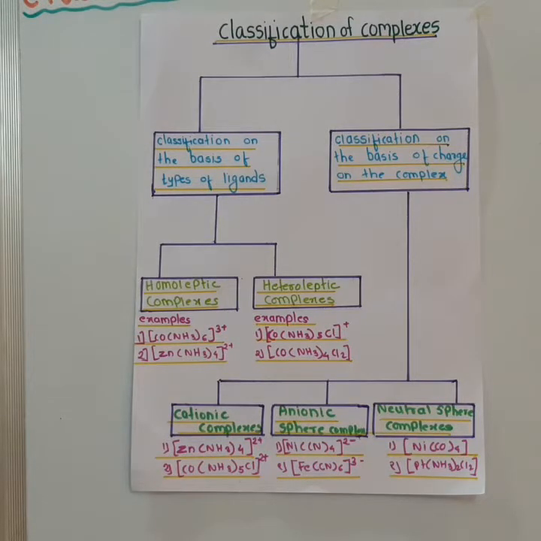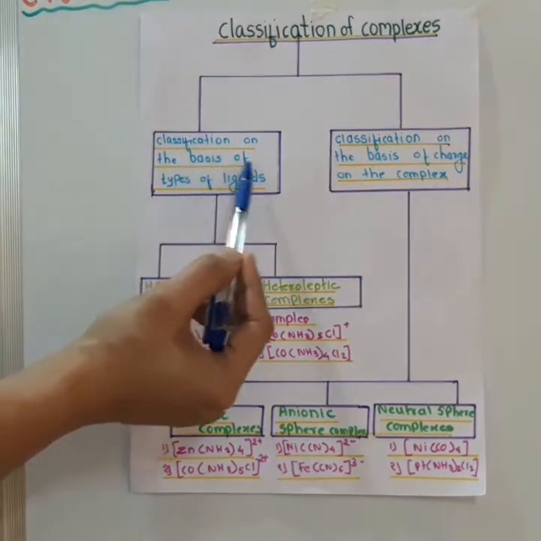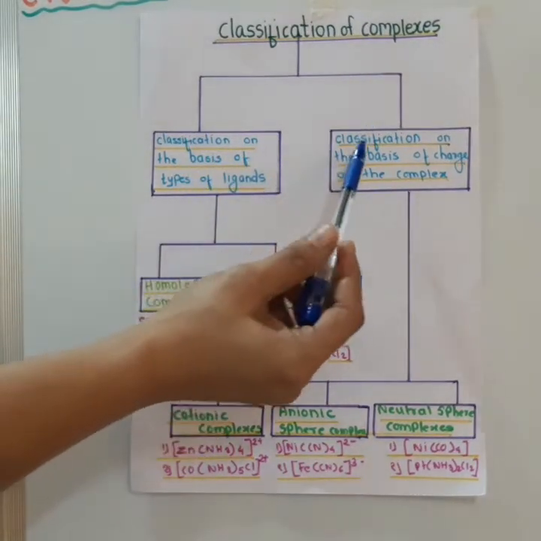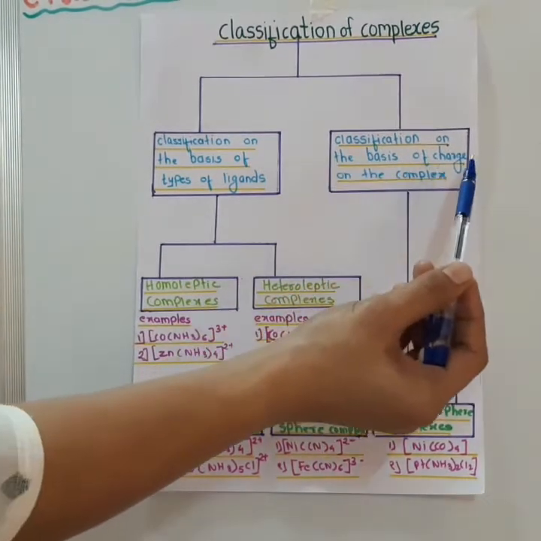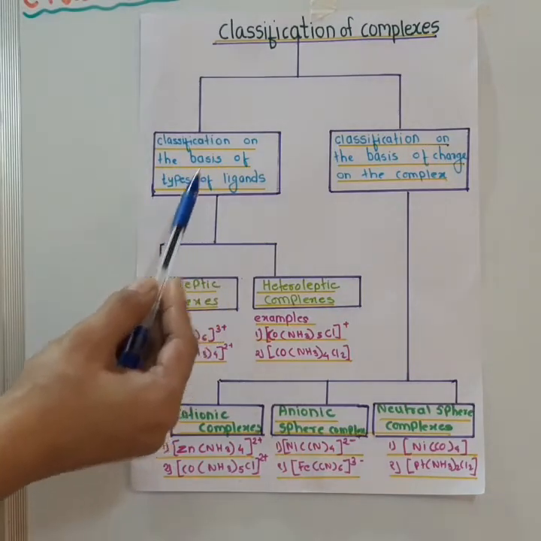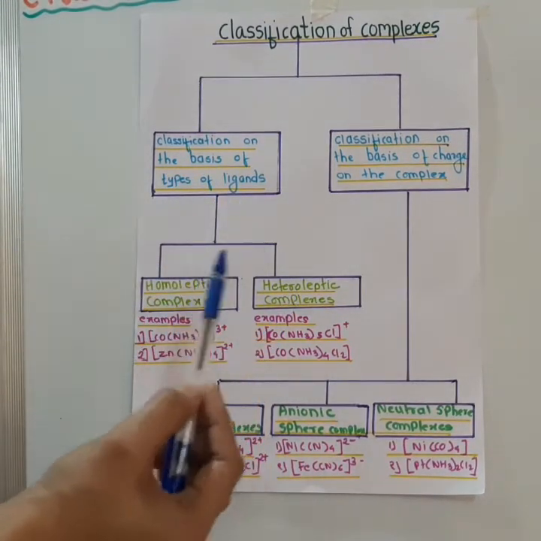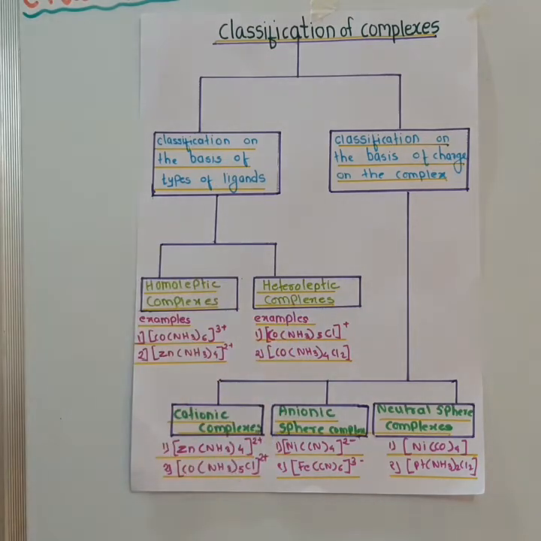So the complexes in coordination compounds can be classified mainly into two types. First one, classification on the basis of types of ligand, and the other is classification on the basis of charge on the complexes. The classification on the basis of types of ligand can be further divided into two types, homoleptic complexes and heteroleptic complexes.